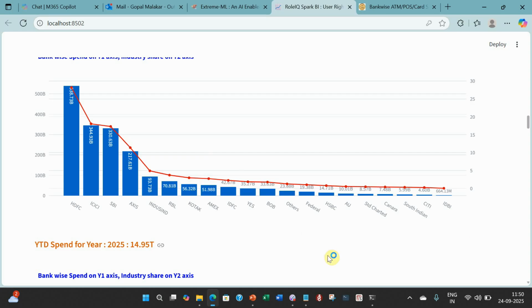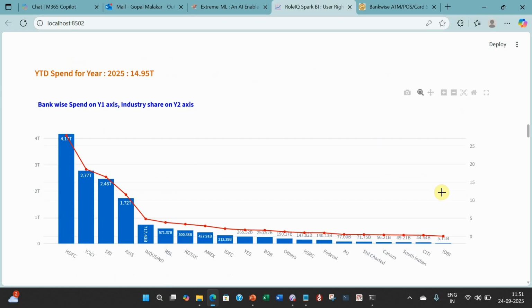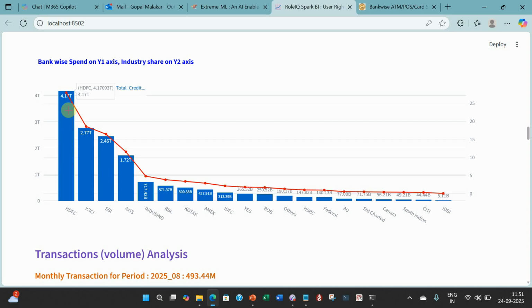As I told you, others are actually a very small portfolio, which you can see here. Others are contributing approximately 1.25%. This red line gives you the percentage: HDFC is contributing 28% of the total spend of the industry, followed by ICICI 18%, and then SBI 17.3%. Look at YTD. YTD means the entire 2025. 14.95 trillion has been the total credit card spend. Out of that, 4.17 trillion is directly from HDFC alone.